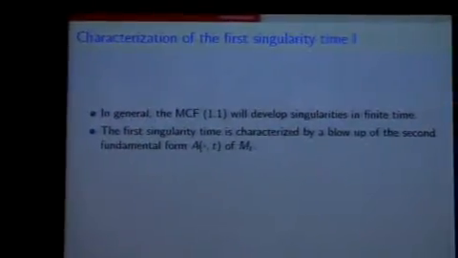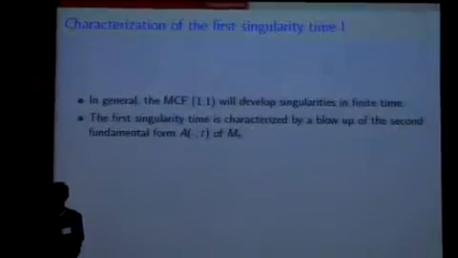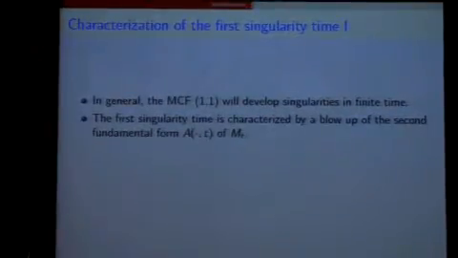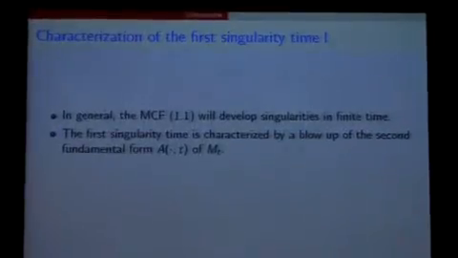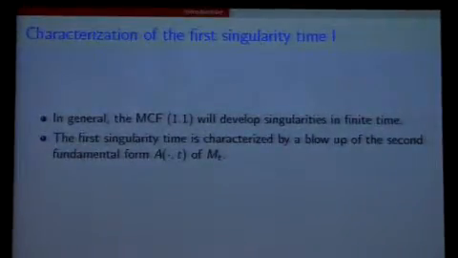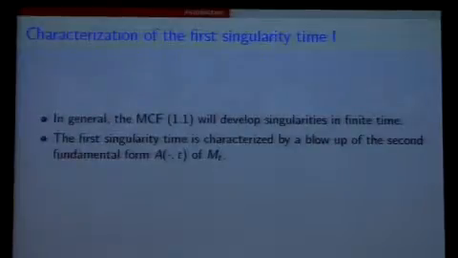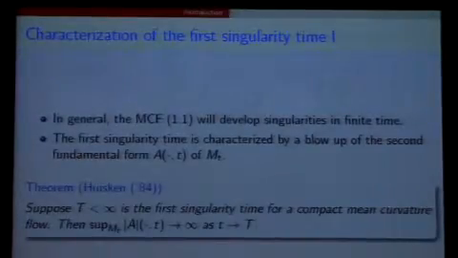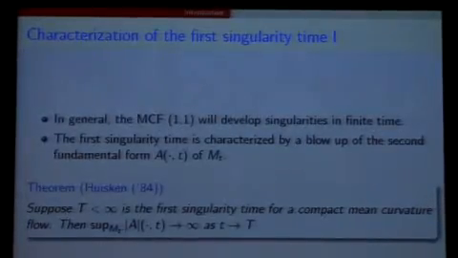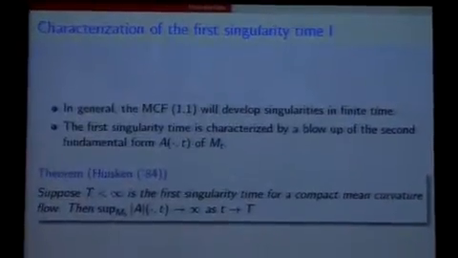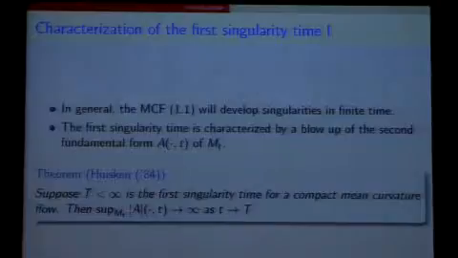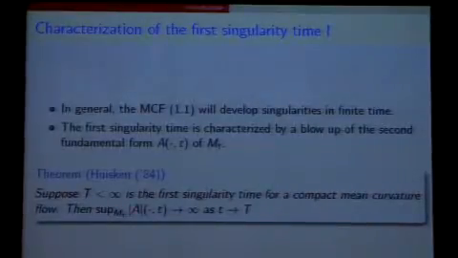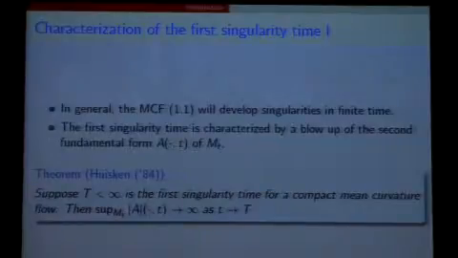What is the characterization of the singularities? The first one we can think of is the one given by Huisken, that we have the blow-up of the second fundamental form of the manifold Mt. This is the classical result. Suppose that capital T is the finite time singularity for the compact mean curvature flow. Then as little t approaches capital T, the second fundamental form of the manifold Mt blows up.